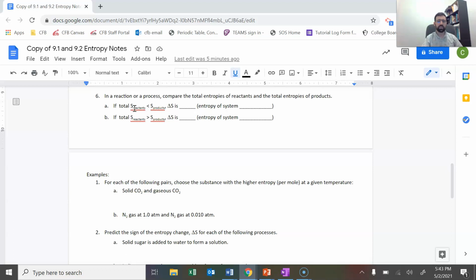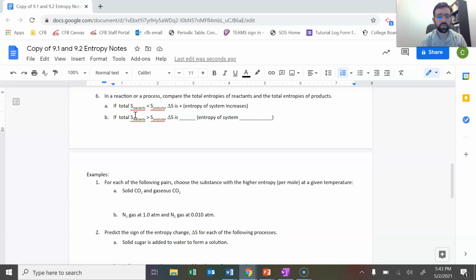If the entropy of the reactants is less than the entropy of the products, then delta S is positive, and the entropy of the system increases because I've got more entropy in the products than in the reactants. That seems to make sense.